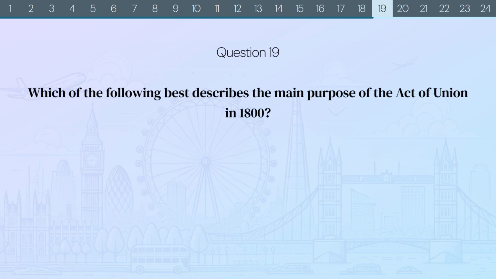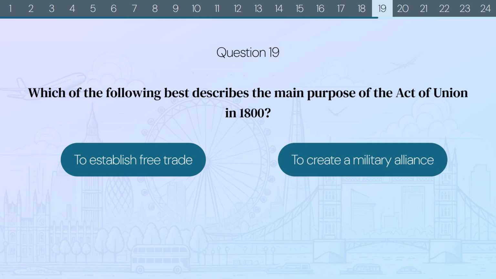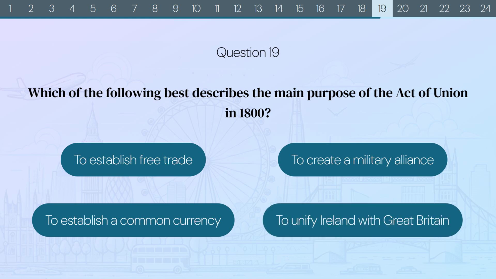Question 19. Which of the following best describes the main purpose of the Act of Union in 1800? To establish free trade? To create a military alliance? To establish a common currency? Or to unify Ireland with Great Britain?